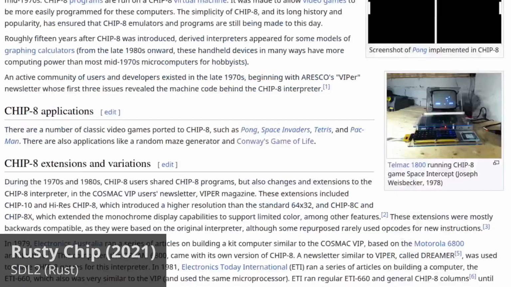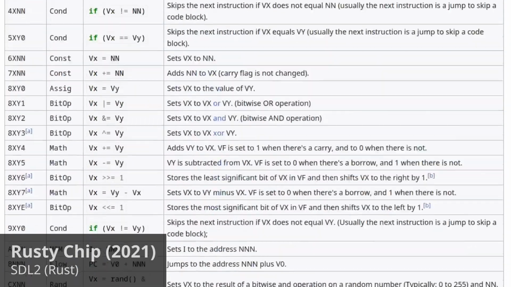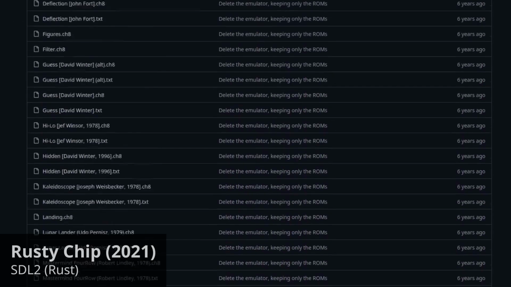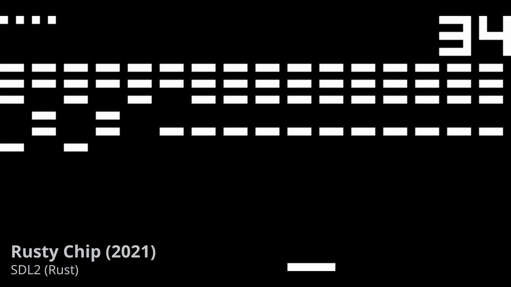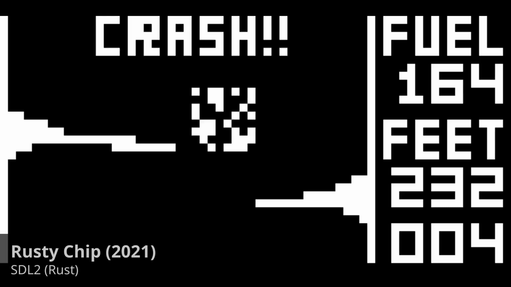Rusty Chip isn't a game, it's a Chip 8 emulator. To create this emulator, I went on Wikipedia and then I scrolled down to the opcodes section and I implemented every opcode into Rusty Chip. Now I can just go online and download any Chip 8 ROM. This allows me to load games like Brick Breaker, Tetris, and Lunar Lander.